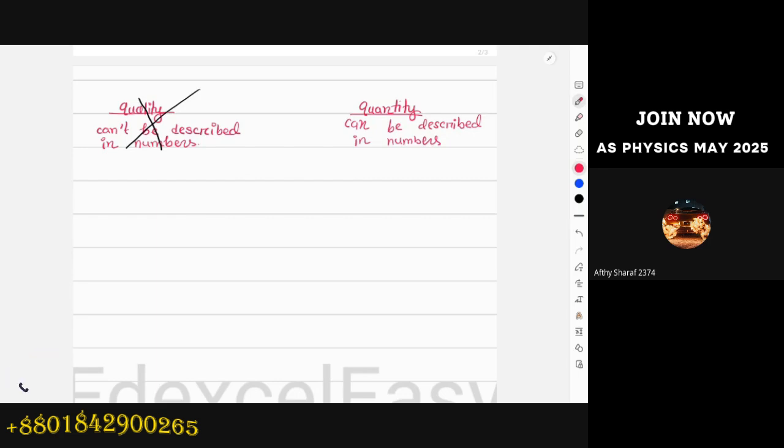For example, if you want to describe the distance between 2 points, I can describe that in numbers, right? If they want me to measure the distance between point A and point B, I can measure that easily using a meter ruler, and I'm going to consider that the distance between A and B is 5 meters. This 5 gives you the numerical idea for this quantity. So quantities can always be described in terms of numbers, and quality cannot. That's why we're going to eliminate that from our cases for AS physics.